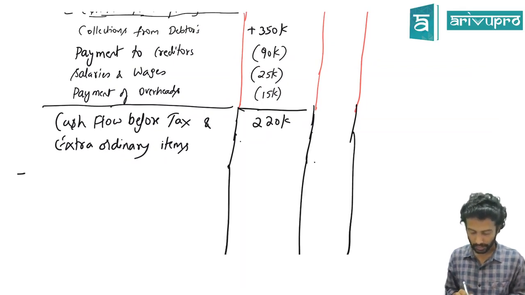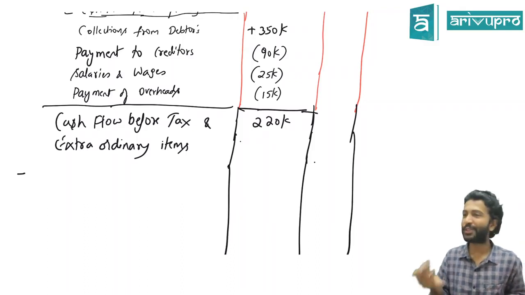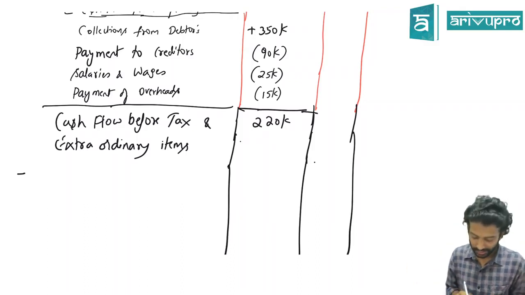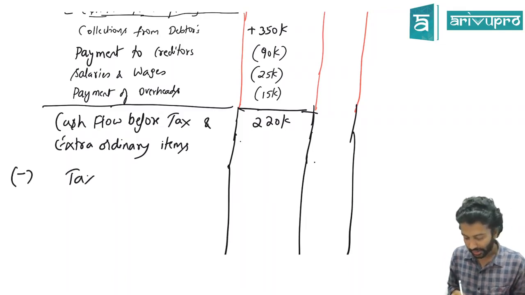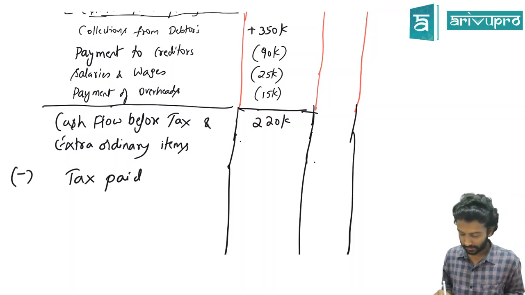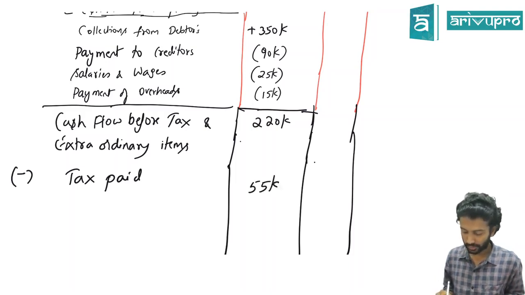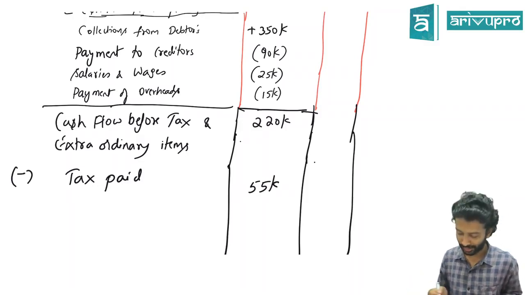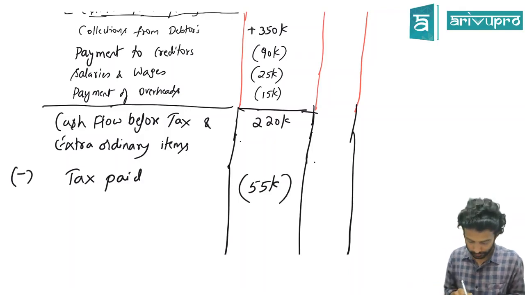Next, tax. Will we receive from the government or we will pay? We can receive refund also, no? So it could be receipt also. But first, for that you have to pay. So here it's a case of taxation. So less tax paid here. How much is that? 55,000. If they say tax, don't say refund and all, and your whole thing will be wrong. If it is refund, clearly they will mention. So this is 55,000.